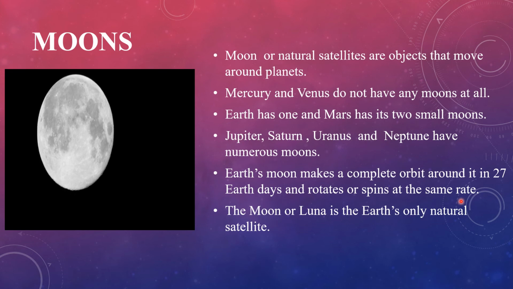The moon or Luna is the earth's only natural satellite, and our earth has only one moon or natural satellite, called the moon or Luna.